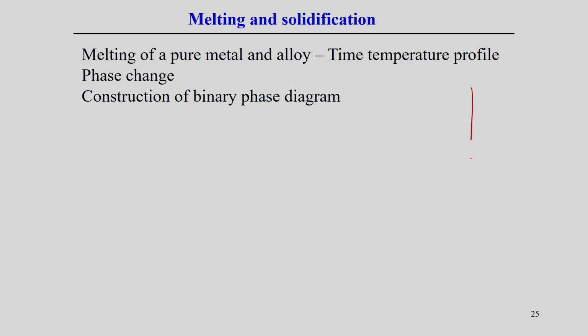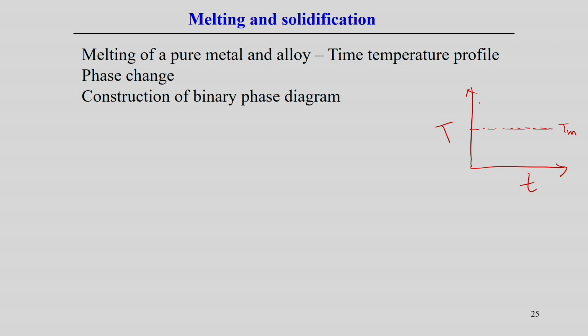So, if we try to represent that as a time-temperature phenomenon, this is temperature and this is the time axis. Suppose this is the melting point temperature of a particular material. We assume the particular material is a pure metal, which has a single melting point temperature. So, suppose this is the melting point temperature line.